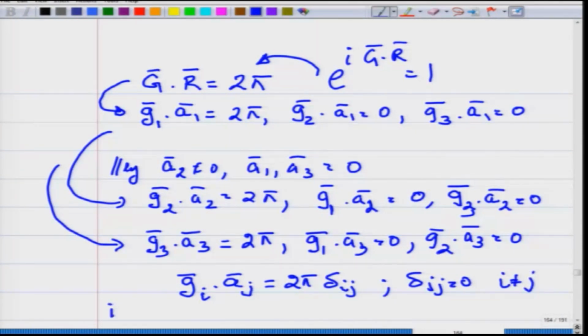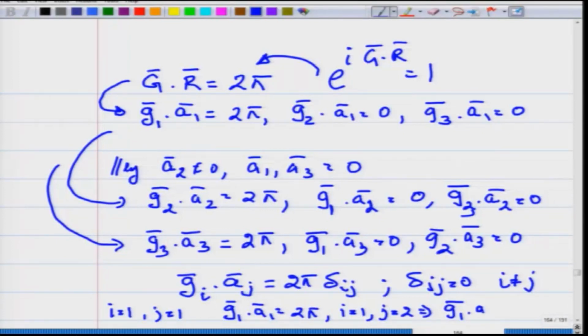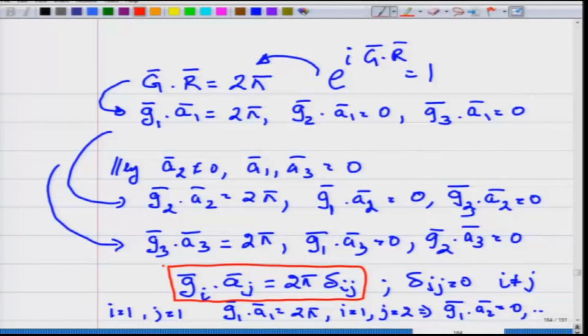So you put i equal to 1 and j equal to 1, then G1 dot A1 is equal to 2 pi, i equal to 1 and j equal to 2 implies G1 dot A2 is equal to 0 and so on. So this is a condition that one uses to find out these vectors G1, G2 and G3.